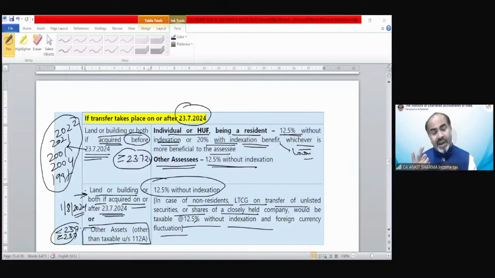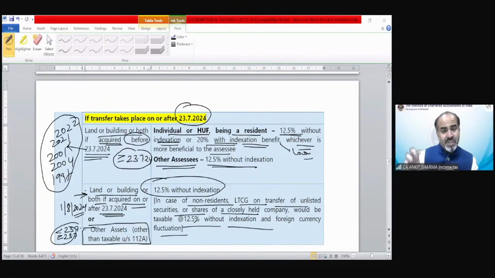But the income tax department made this amendment by thinking about what will happen in future. So if any land and building has been purchased on or after 23rd of July and it is transferred after 3 or 5 years, after 24 months, suppose in 2027, then they cannot take the benefit of this indexation, because the indexation benefit is only for those land and building which have been purchased before this date. So you are absolutely right. If it is purchased in this year on or after 23rd of July, that would not form a long-term capital asset.